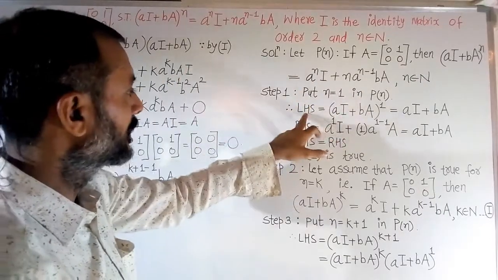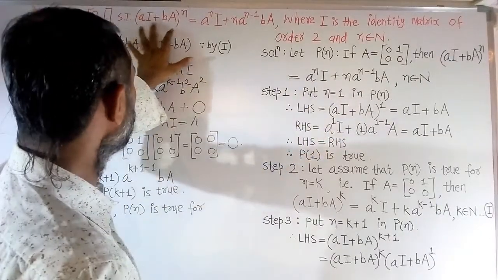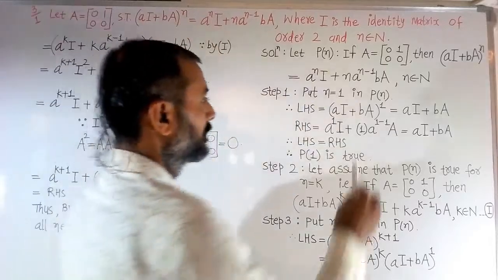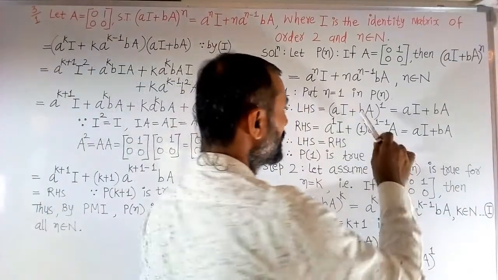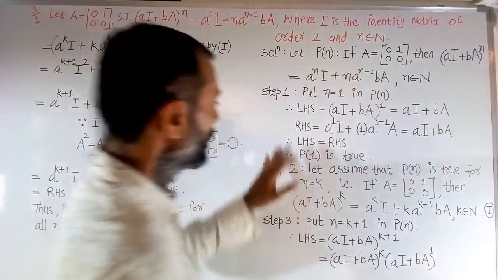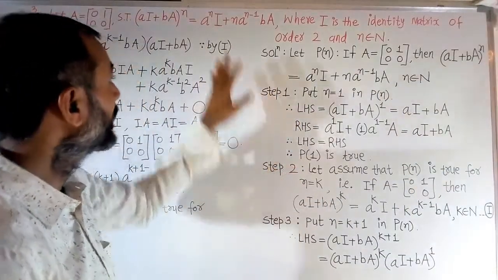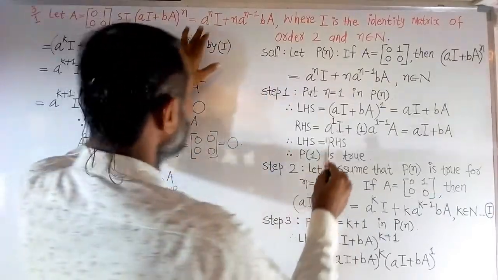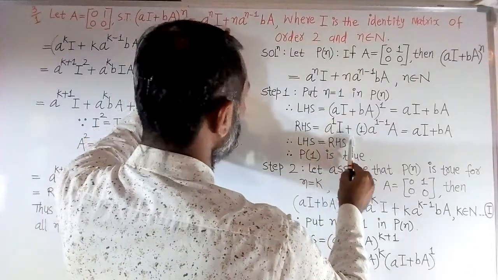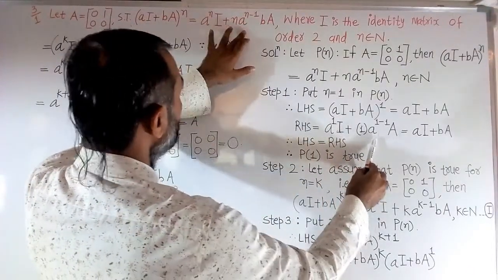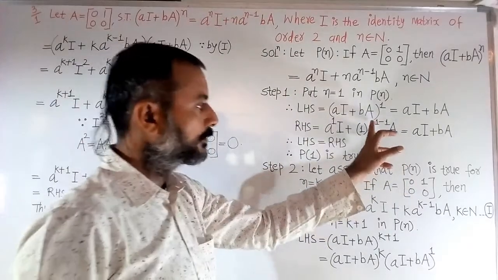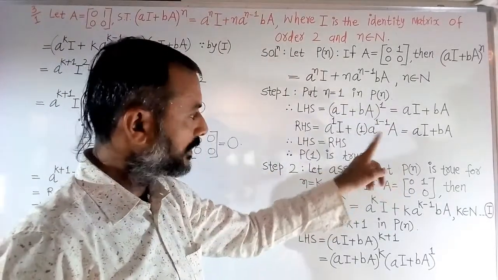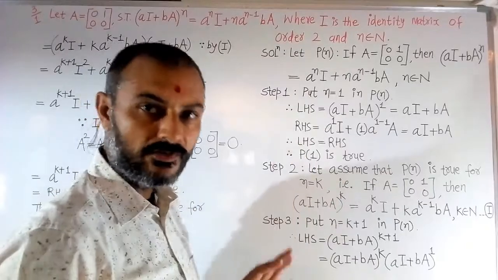So this is the left side. Put n equal to 1 in the left side first. So (aI + bA)^n, (aI + bA) raised to 1 because n equal to 1, is the same aI + bA. Then the right hand side. Put n equal to 1. So a^1 I + 1 a^(1-1) bA. Now a raised to 1 minus 1 is a^0, and a^0 is 1.